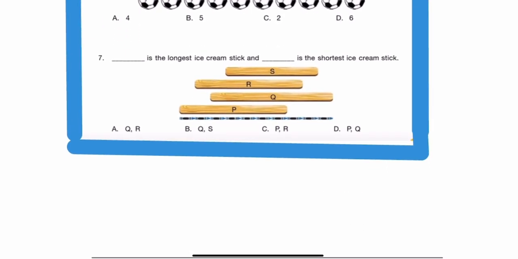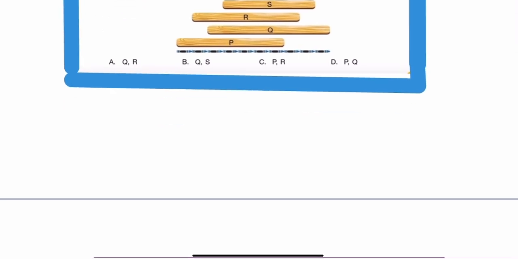Next question 6. How many groups of 2 footballs each can be formed from the given footballs? So we have to make groups of 2 footballs. Let's distribute: 1 group, 2, 3, 4 and 5 groups. So this is the B option.